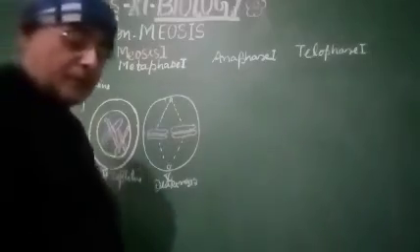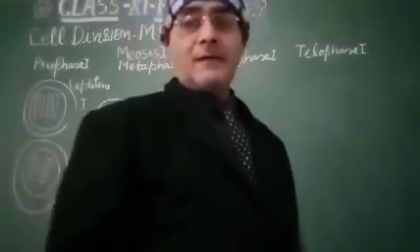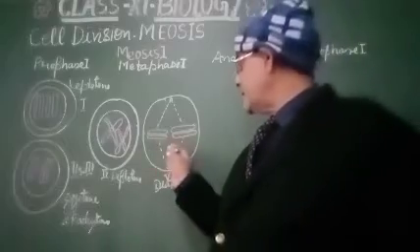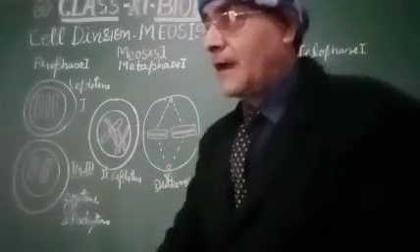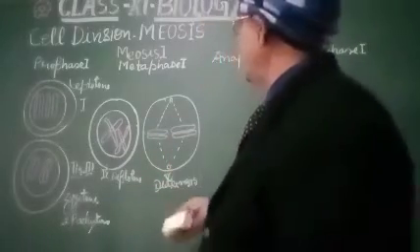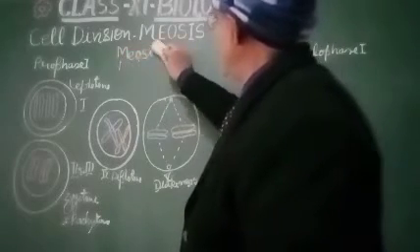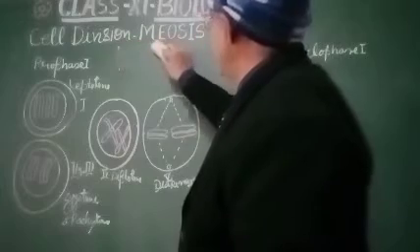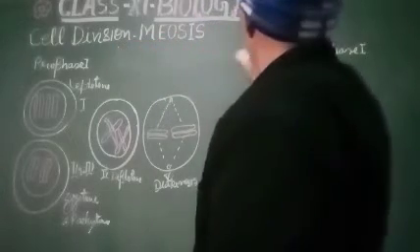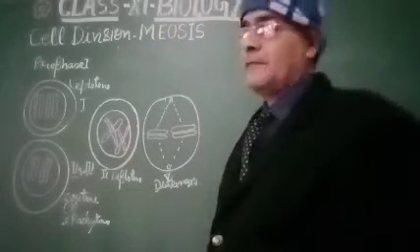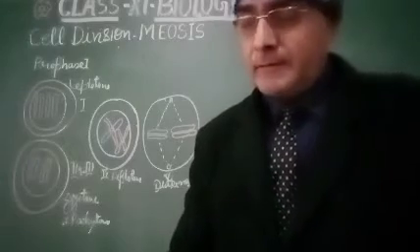This is the fifth stage, that is called diakinesis, and this is the transition phase of the metaphase.